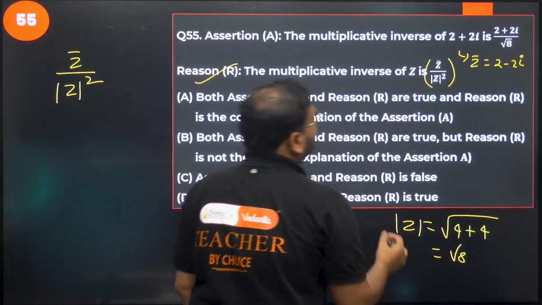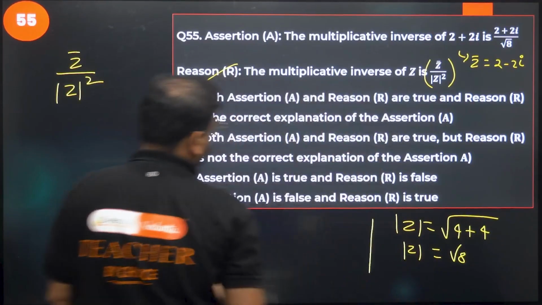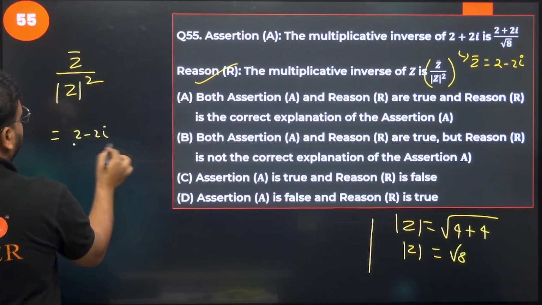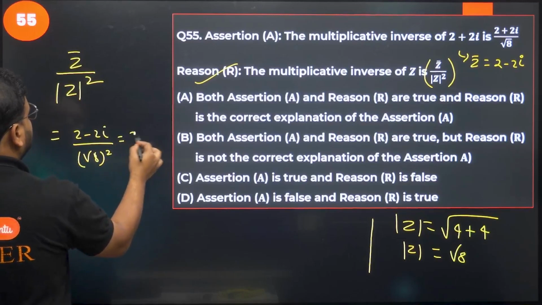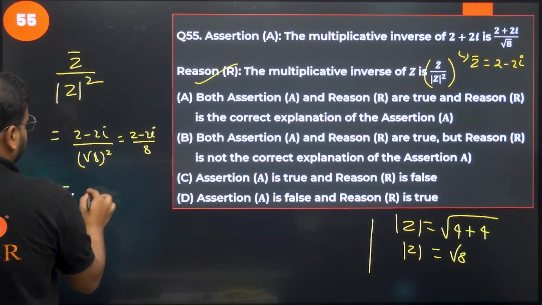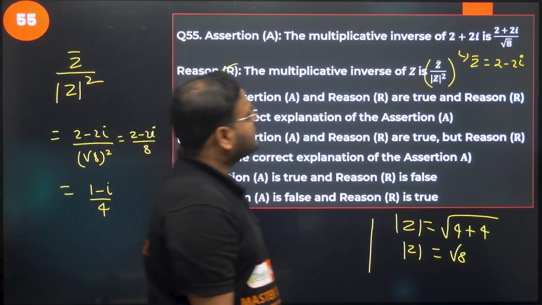So what are they saying? They're saying square of that, right? The formula has square in it. So use it over here. So if I use it over here, I get 2 minus 2i divided by square of root 8. So I get the answer as 2 minus 2i divided by 8. So cancel it. I get here 1 minus I divided by 4, right? 1 minus I divided by 4.